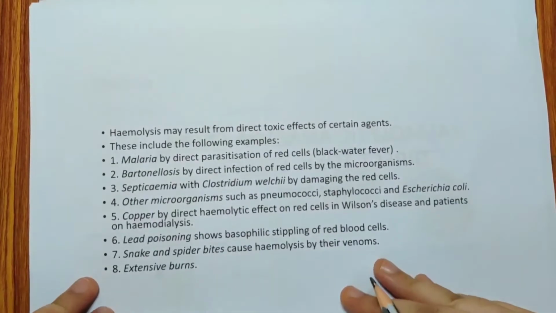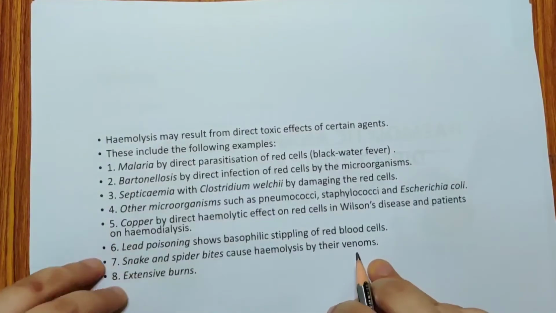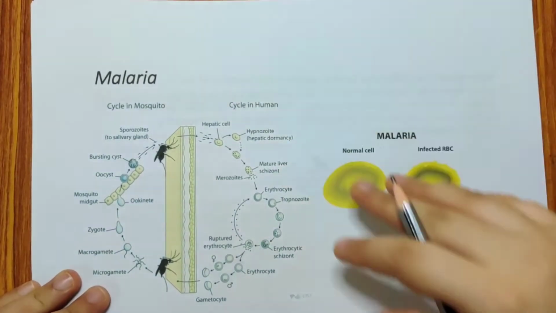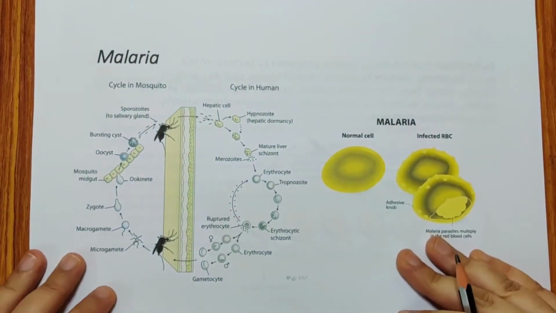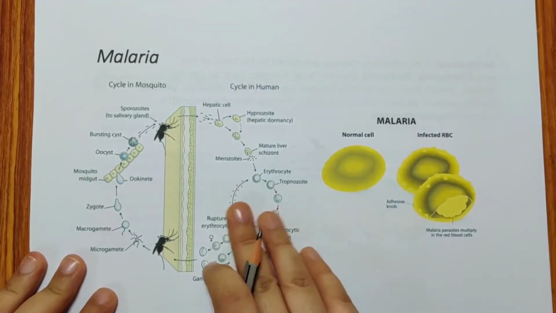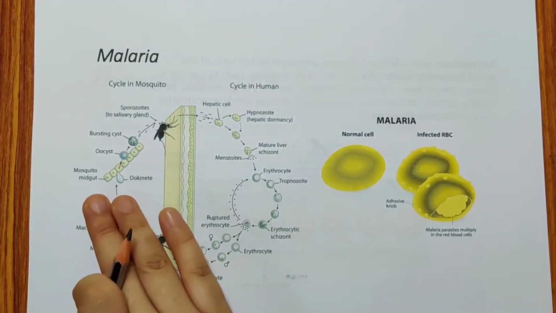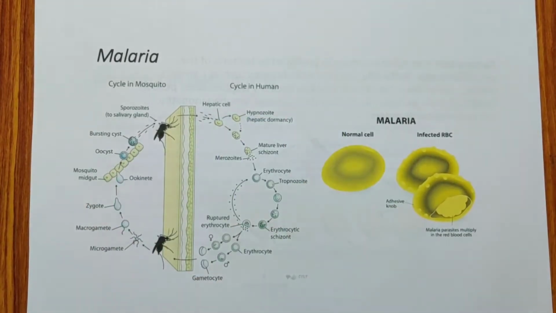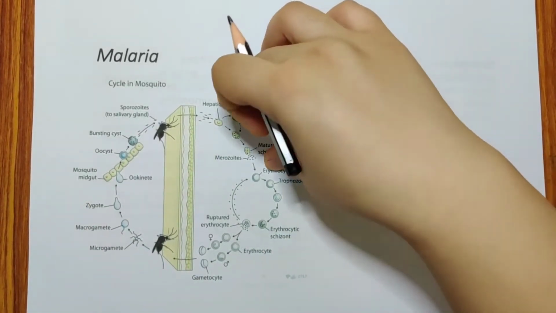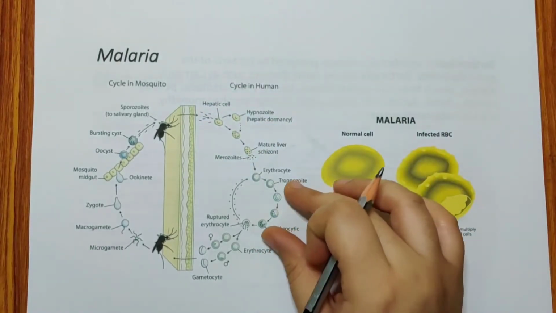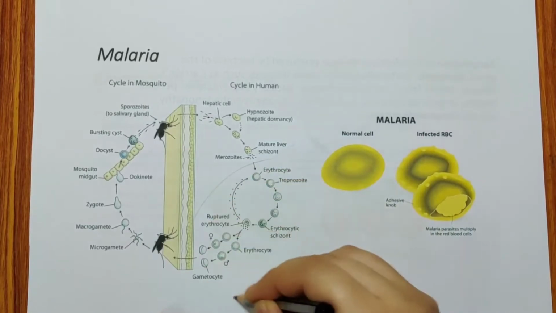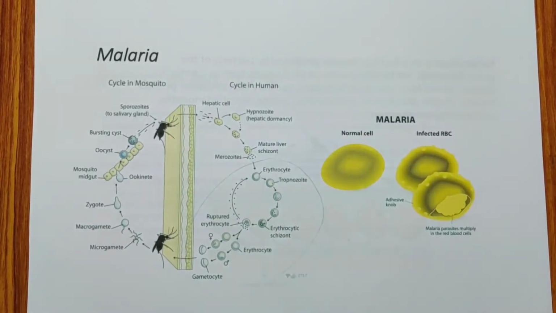So first starting with malaria. So this is the life cycle of malaria. You should know there are two stages. So there is a cycle in the mosquito and there is a cycle in the humans. In humans you have a hepatic stage and an erythrocytic stage. Now we are going to see the erythrocytic stage. In the erythrocytic stage, what happens?